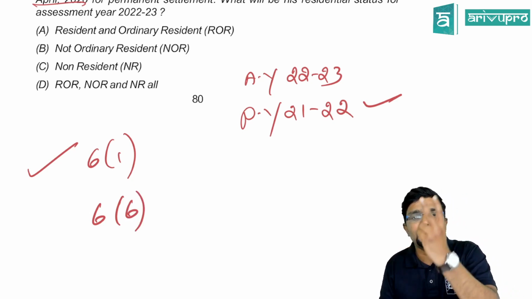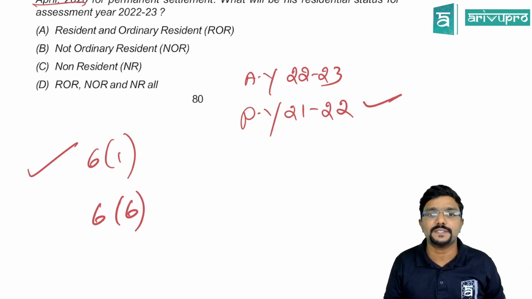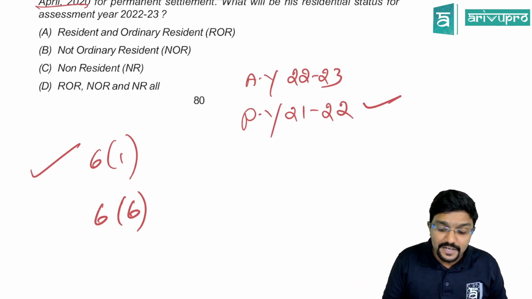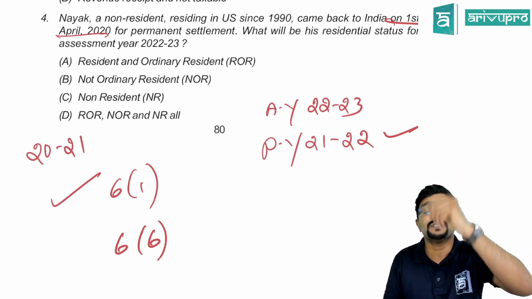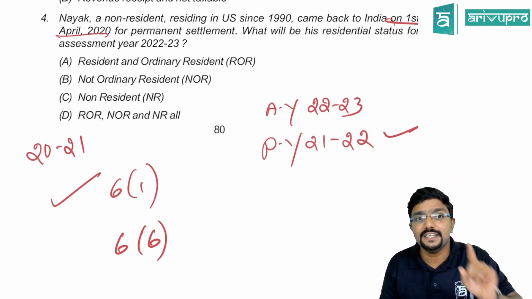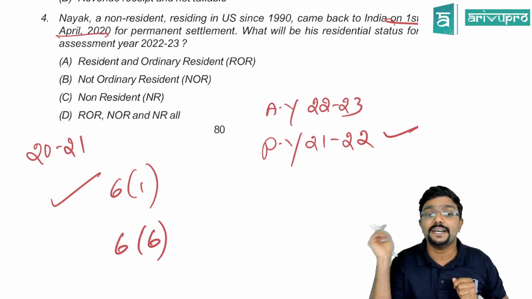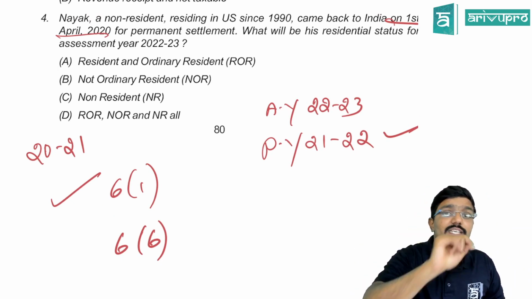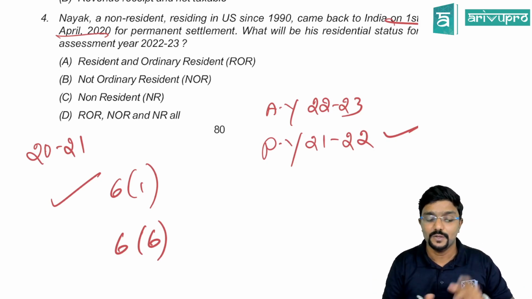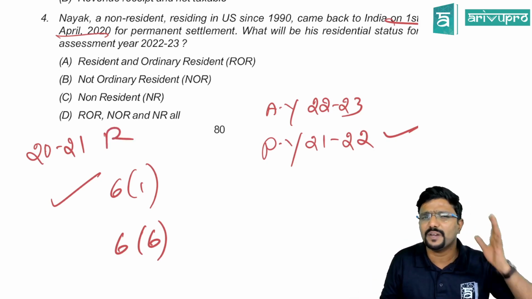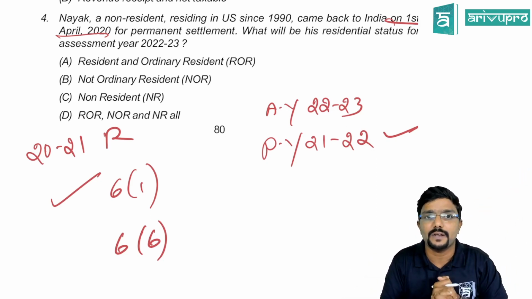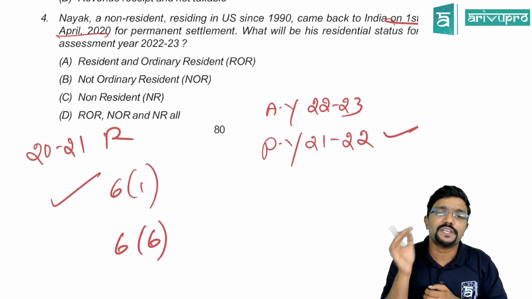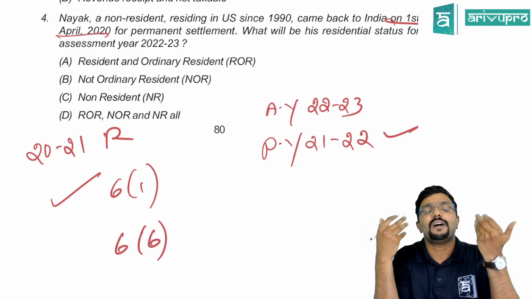He should be resident in at least 2 years out of the last 10 years. He was resident in 2021 because he came to India. But what about the past? He was not resident. So out of the last 10 years, only 1 year he was resident, whereas the condition says he should be resident for at least 2 years out of the last 10 years. So in 2021, yes, he was resident because he was completely in India, whereas in the past, he was completely outside India. Hence, obviously we can understand that he was not at all resident in India. So section 6.6, first condition is not satisfied.